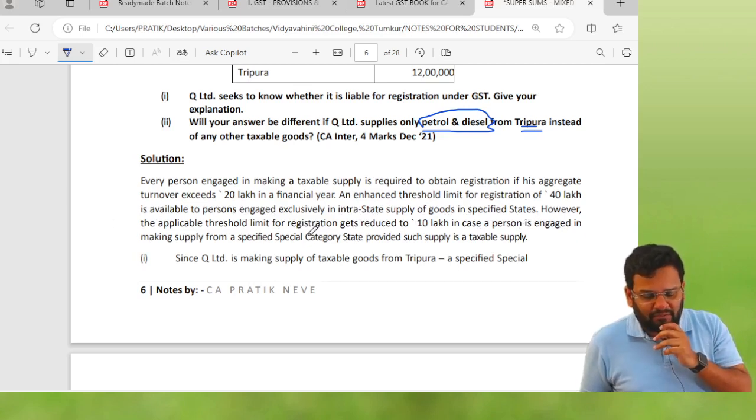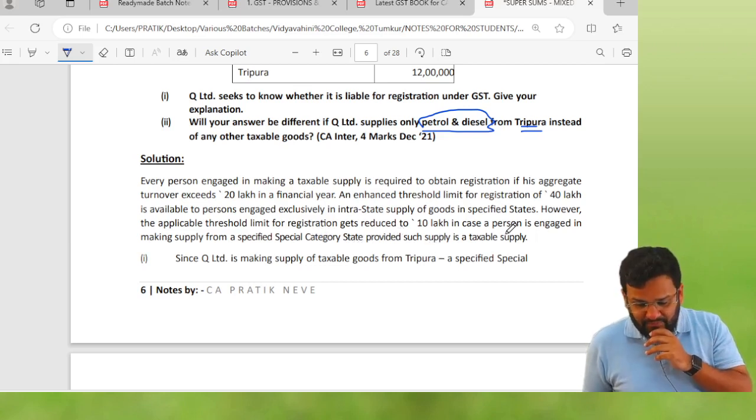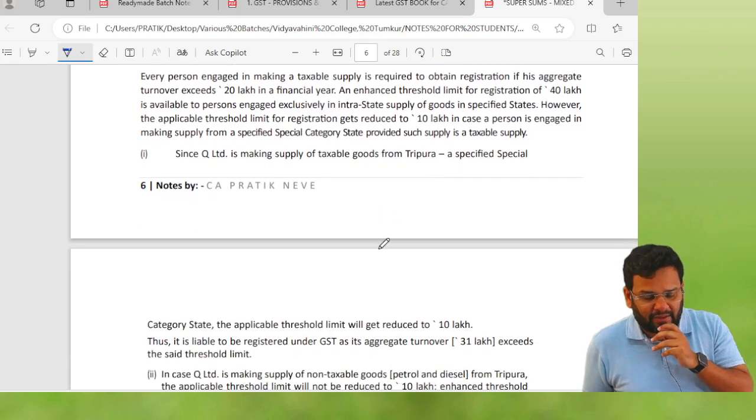Enhanced threshold limit of 40 lakhs is available to a person engaged exclusively in intrastate supply of goods in specified states. However, the applicable threshold limit for registration gets reduced to 10 lakhs in case a person is engaged in making supply from a specified special category state, provided such supply is a taxable supply.